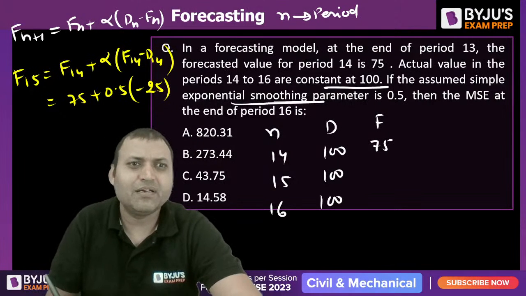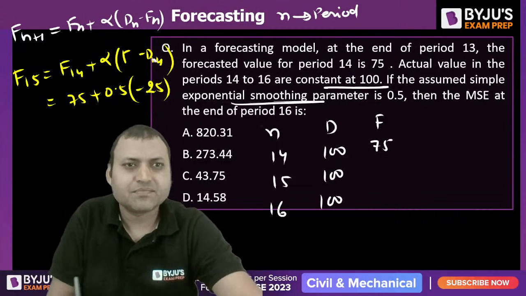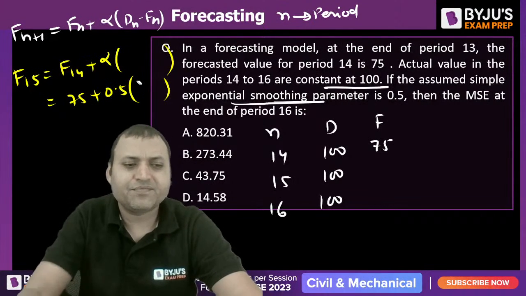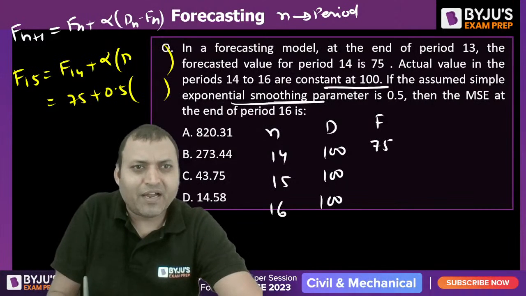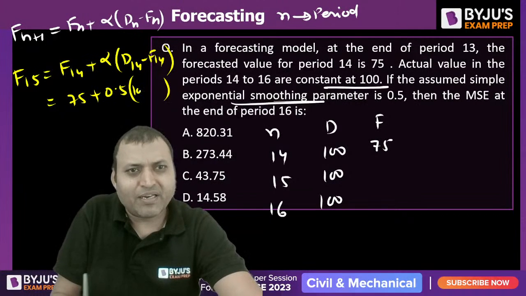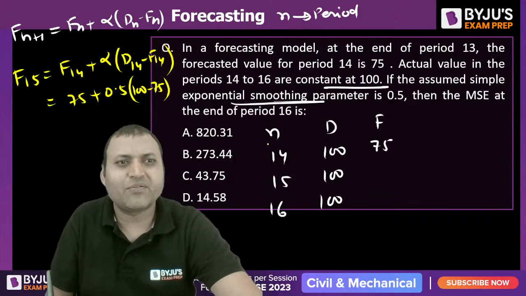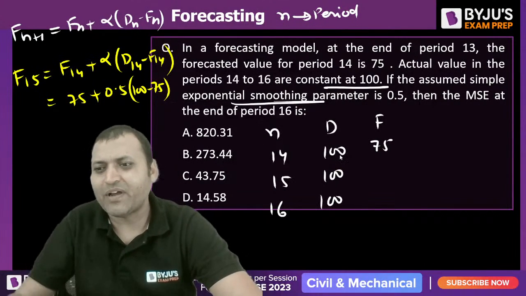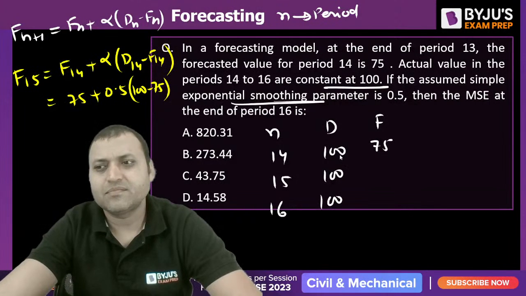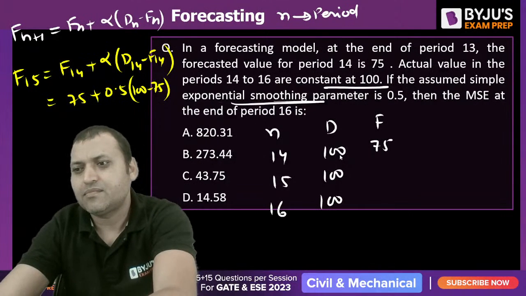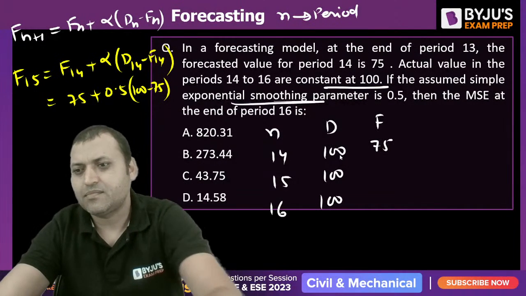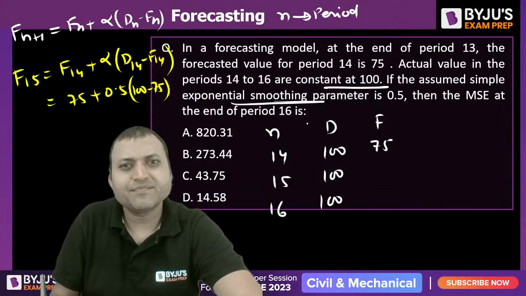Sorry, it will be D minus F. That is equal to 100 minus 75. So it will be 87.5. Isn't it 87.5?